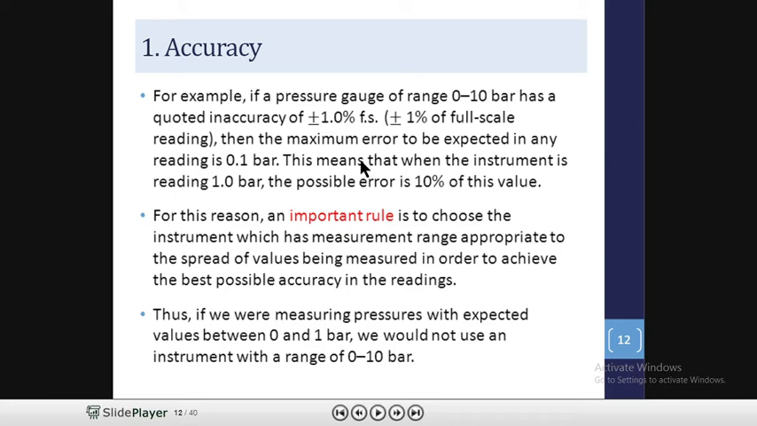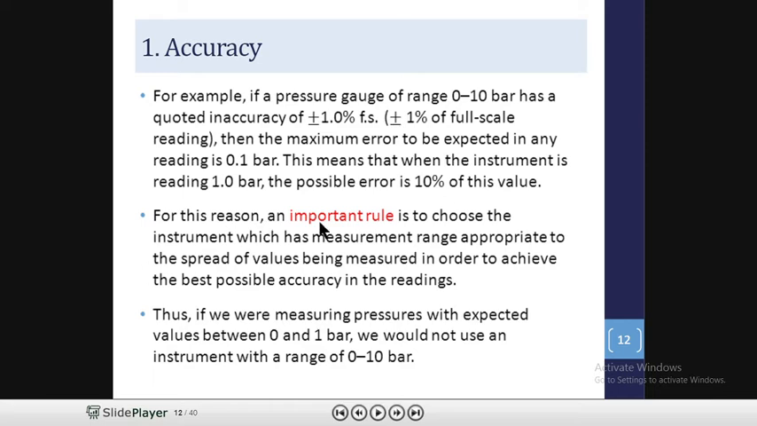Here you can see accuracy. If a pressure gauge of range 0 to 10 bar has a quoted inaccuracy of plus minus 1% of full scale, then the maximum error to be expected in the reading is 0.1 bar. This means that when the instrument reading is 1 bar, the possible error is 10% of this value. So accuracy is indicated in the form of a percentage of full scale.